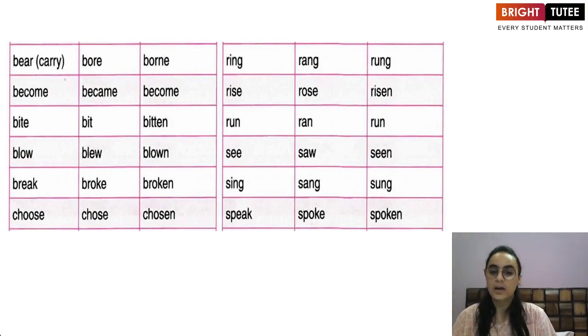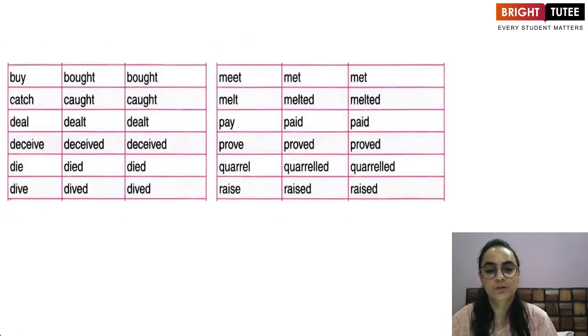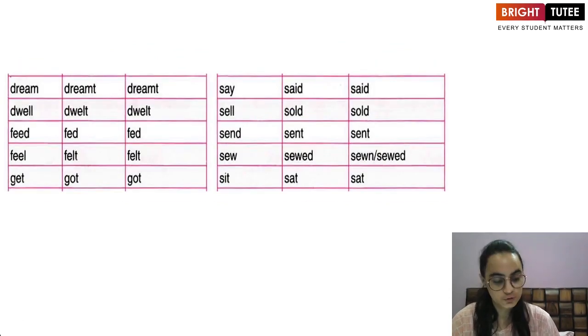strong verbs in your book, and we are supposed to learn all the three forms of the verbs, be it a strong or a weak verb. Okay. Also, we have some weak verbs. Bend becomes bent, bring becomes brought, build becomes built, burn becomes burnt, lie becomes lied, lose becomes lost, make becomes made, mean becomes meant, and so on and so forth. So again, just like the weak verbs, you have a list of the strong verbs also in your book.